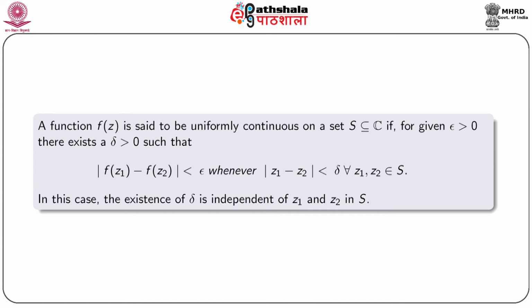So we discuss uniform continuity. A function f(z) is said to be uniformly continuous on a set S which is a subset of C if for given epsilon positive there exists a delta positive such that modulus f(z1) minus f(z2) is less than epsilon whenever modulus z1 minus z2 is less than delta for all points z1, z2 in S. In this case, the existence of delta is independent of the points z1 and z2 in S.